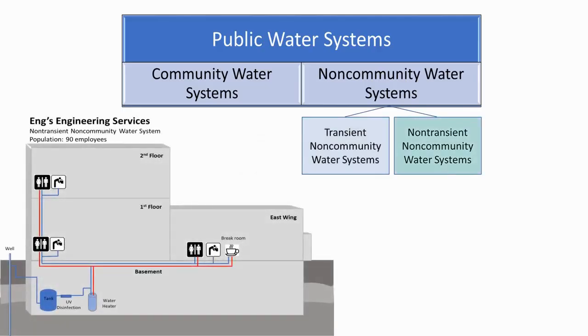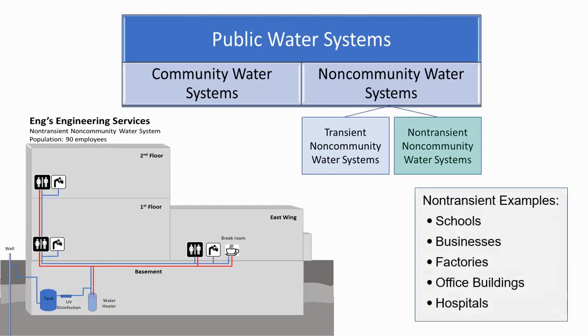Non-transient non-community water systems serve at least 25 of the same people for at least 6 months out of the year. The population is considered non-transient because it is the same people who are there for an extended period of time. Examples may include schools, businesses, factories, office buildings, and hospitals.